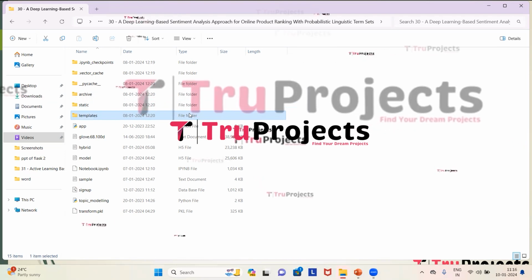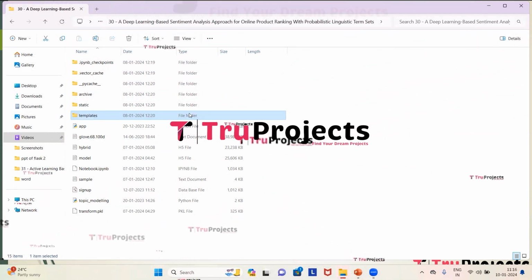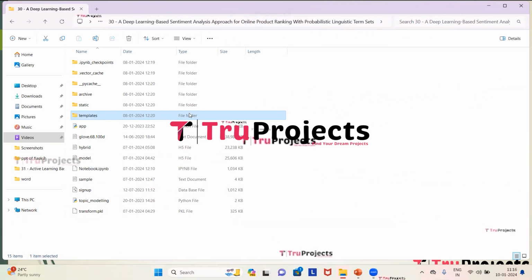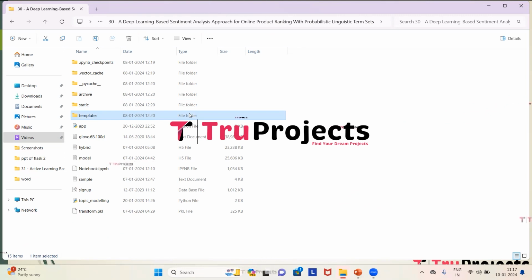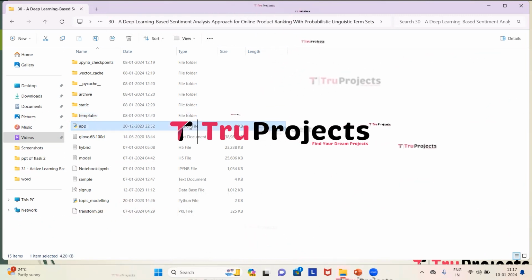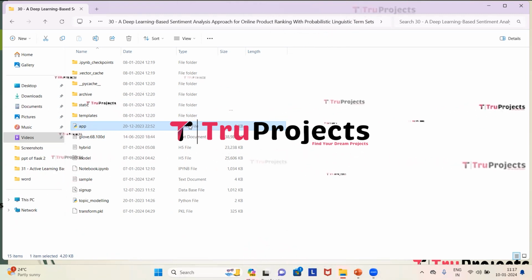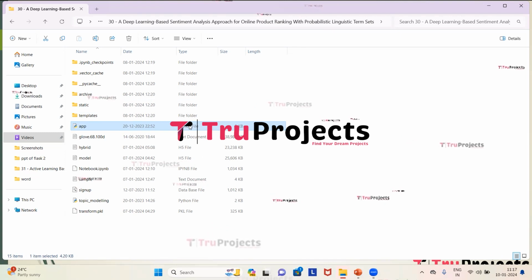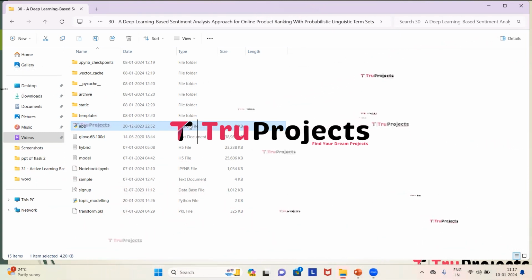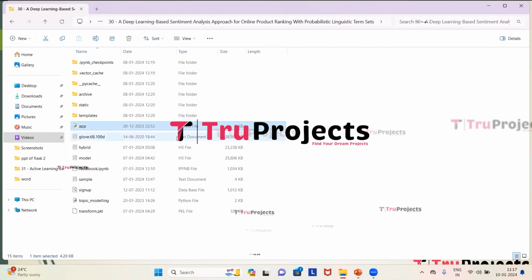This is the templates folder. This folder contains all the HTML pages used in the project. It typically includes files like index.html, about.html, etc., which represent different pages of the website. This is the app.py file. This .py file contains the information related to front-end logic. It includes code written in Python that handles server-side operations such as processing user requests, interacting with the database, and generating dynamic content that is to be rendered in the HTML templates.